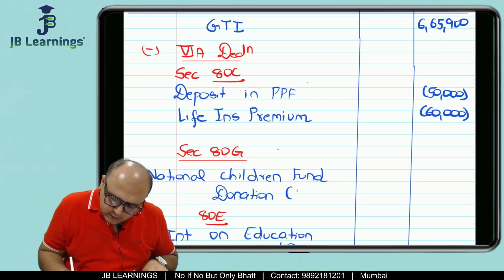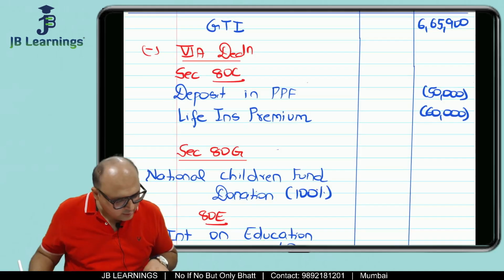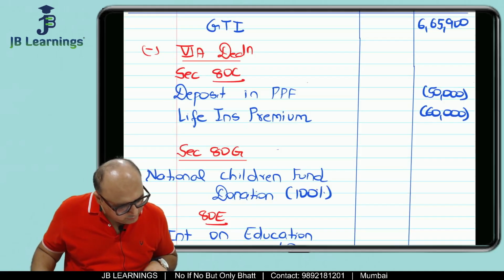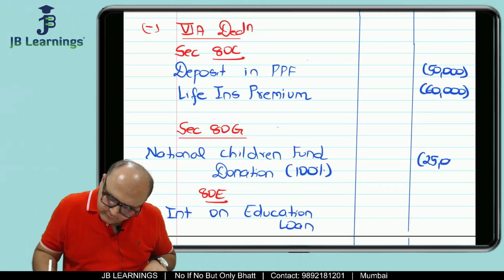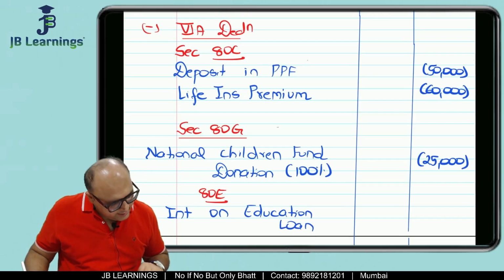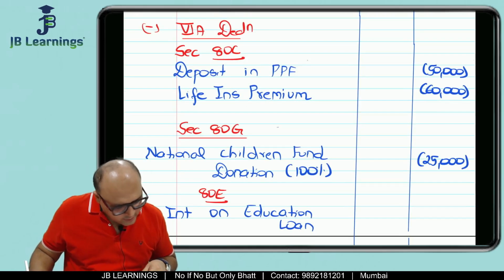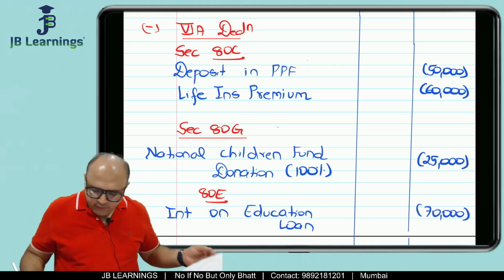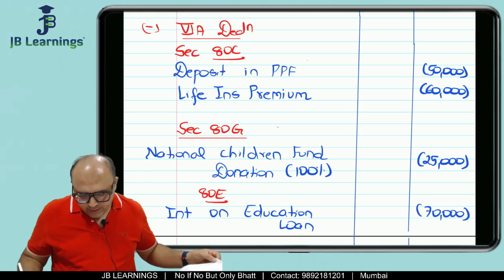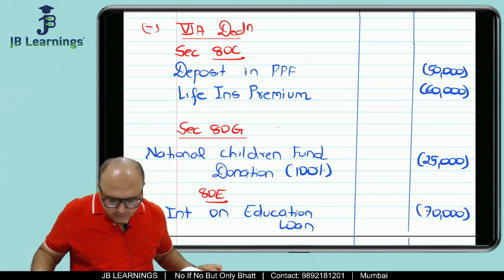Then 100% deduction is allowed for National Children's Fund. How much is the amount which is given for National Children's Fund? 25,000. And how much is the education loan which was paid? Interest amount was 70,000. So 50, 60, 2570. Correct. So what is the final answer?